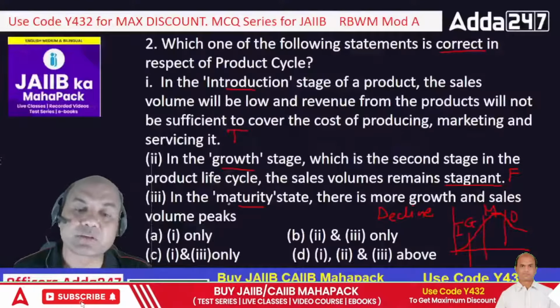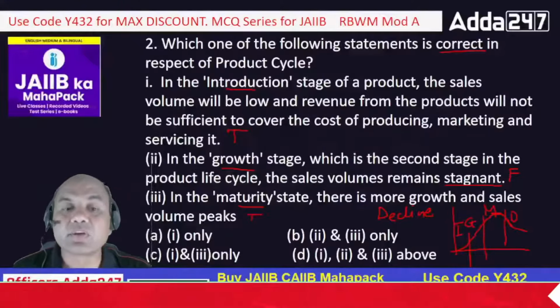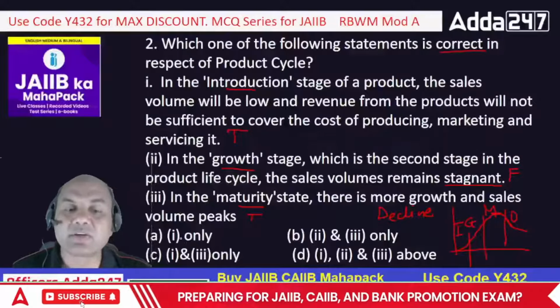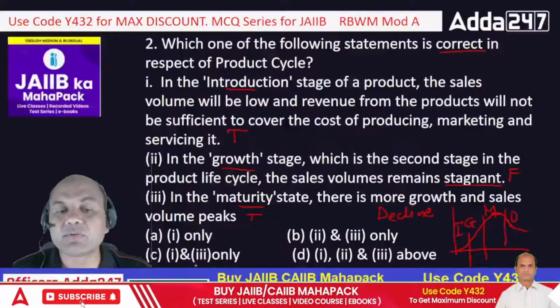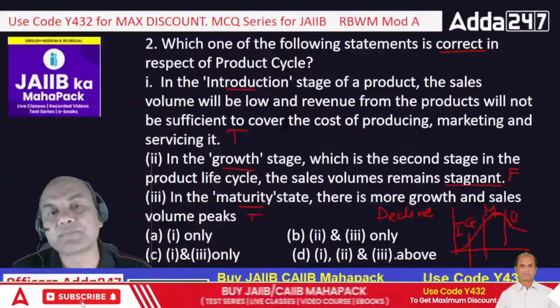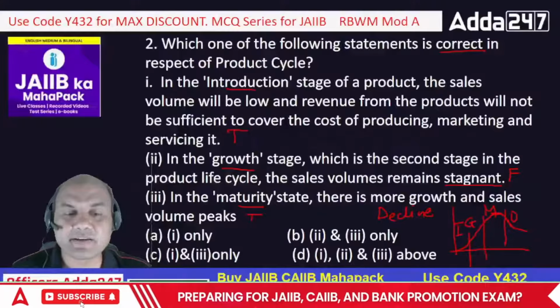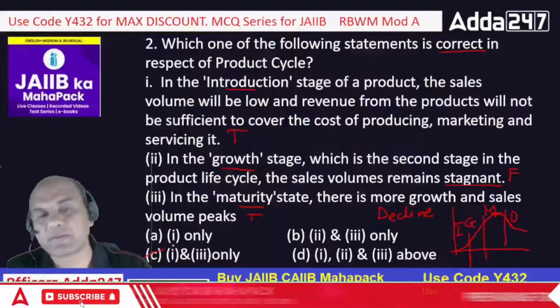1 is true, 2 is false, but 3 is true again. So 1 and 3. So which is the correct answer? Type fast. 1 only, 2 and 3 only, 1 and 3 only, 1, 2 and 3. Yes, it is C, correct. 1 and 3 only. Got it?